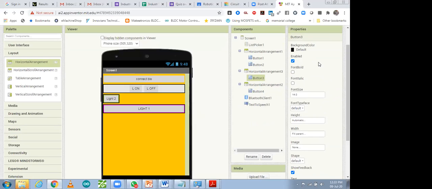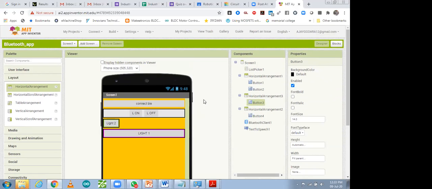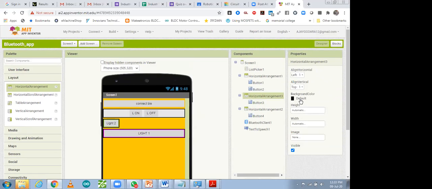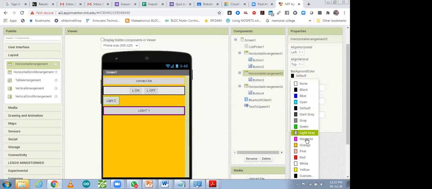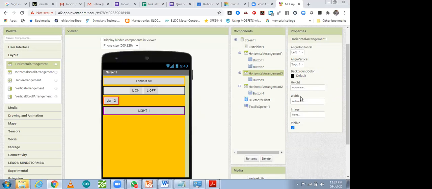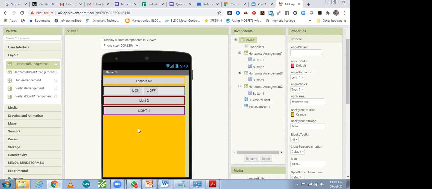Font also you can change. So over here I'm just going to select this one. Background color I'm going to change to orange, it is already red. Okay, and width I have to take as fill parent. So this one is our mobile app. Two more buttons I have added, so that you can do it.